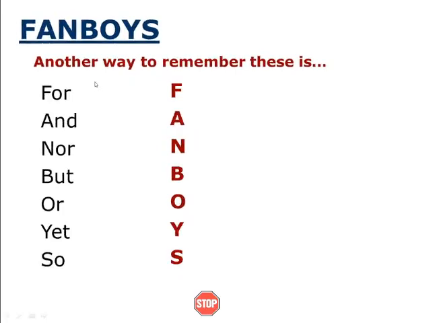Next, here I have given a trick. What is that trick? Using these words, you can remember the other words. These words are being used to make a compound sentence. What are they? For, and, nor, but, or, yet, so. The first letter of all these words is given here. What is this?